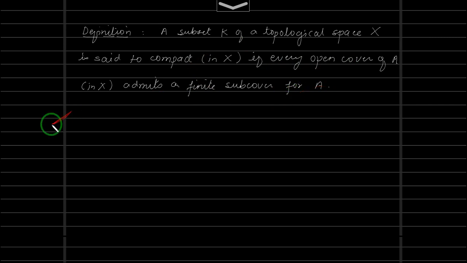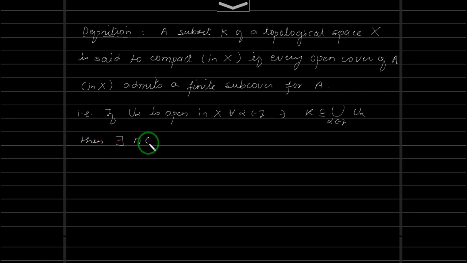If you want to write this in mathematical symbols, let us write: if you have a cover, say U alpha is open in X for all alpha belonging to I, the indexing set, such that K is contained inside the union over alpha belongs to I of U alpha, that means you have an open cover, then there exists some natural number n such that we will have some alpha.